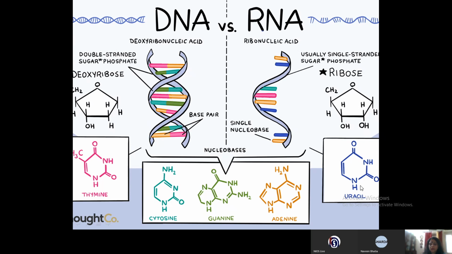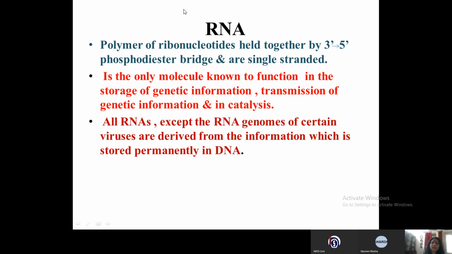Adenine will pair with uracil and guanine will pair with cytosine. So adenine pairs up with uracil, giving complementary base pairing with the attachment of 2 hydrogen bonds. Now RNA is a polymer of ribonucleotides held together by a 3'5' phosphodiester bridge, and it is single-stranded, like we saw in the diagram before.